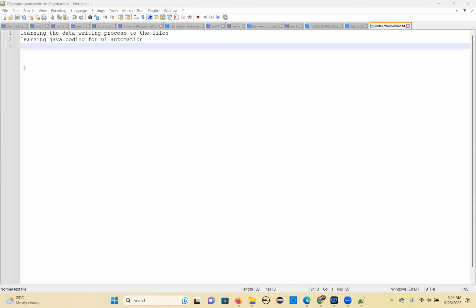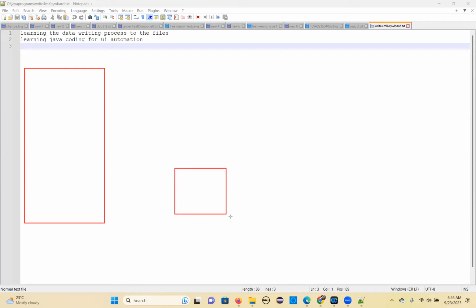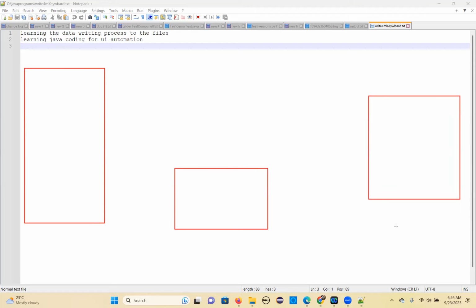See here, you're writing a simple Java code, a readable, understandable code, plain English. Then there is an interpreter and a compiler, then your computer will be here.